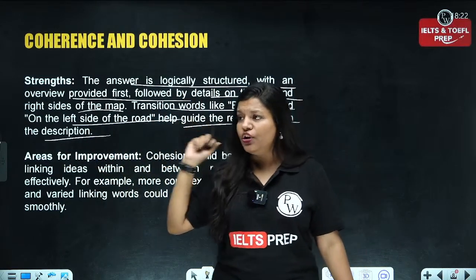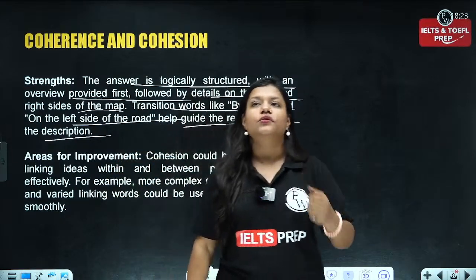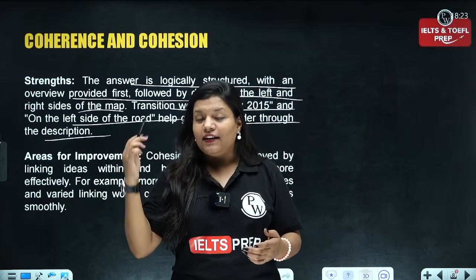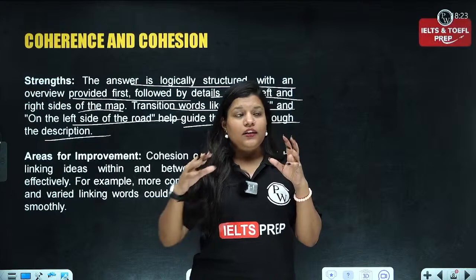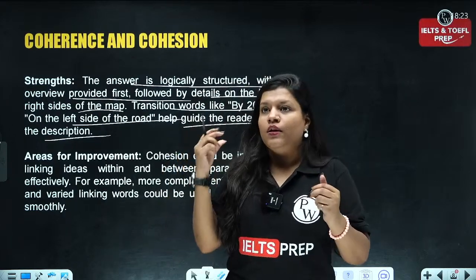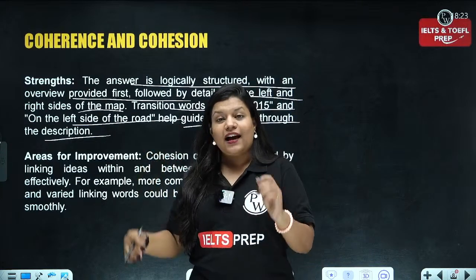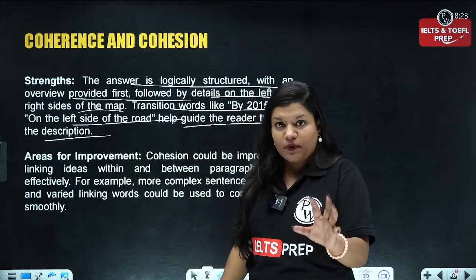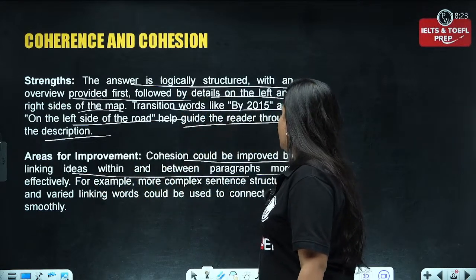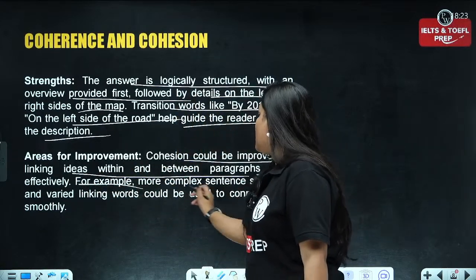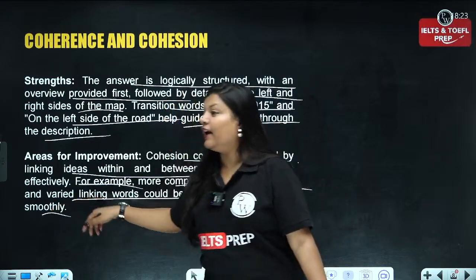I told you, whenever there is any kind of diagrammatical or infographic representation, you should deal with it in such a manner that even if the image is not there, the examiner should have a clear picture in their mind of what you have presented. That is what represents a perfect answer, right? Cohesion could be improved by linking ideas between the paragraphs more effectively. For example, more complex sentence structures and varied linking words could be used to connect the ideas smoothly.